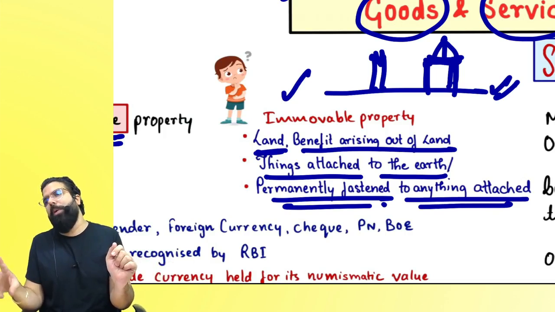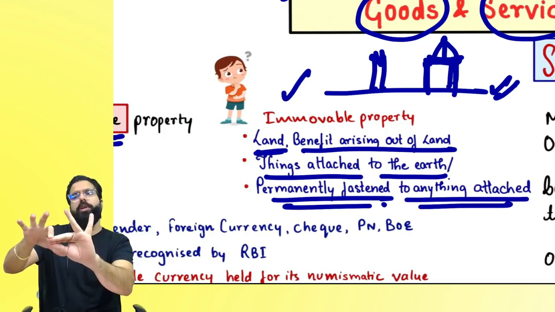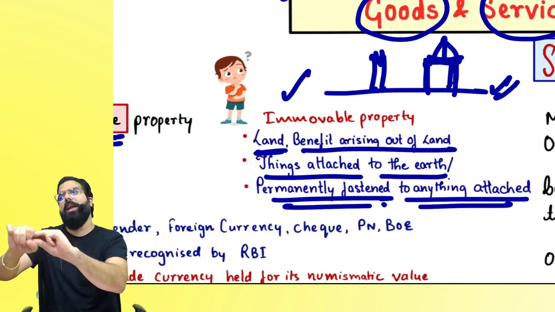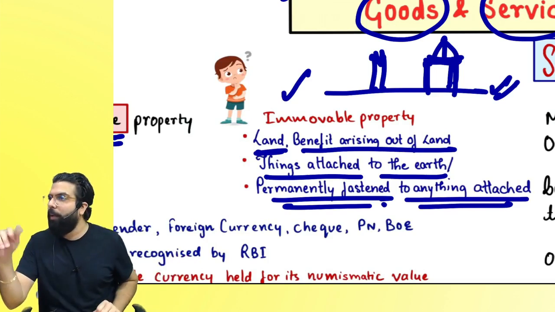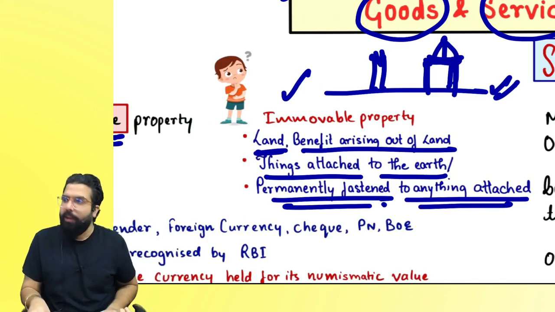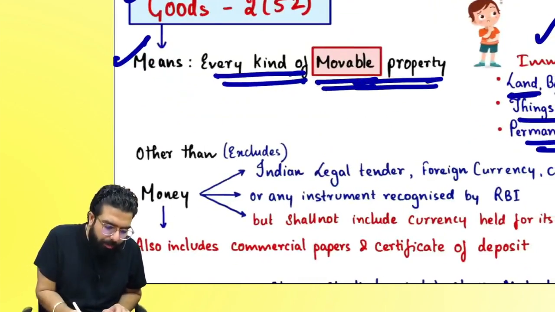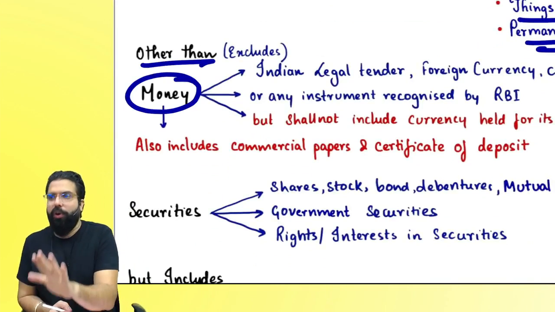Whatever is immovable is not movable. If it is not movable, it is not goods. So what is immovable? Land, benefit out of land, things attached to the land. Whatever is immovable is not movable, and if it is not movable, it is not goods. So whatever is movable, it is always goods. Goods means every kind of movable property other than money. Money is not goods. Are we clear, everyone?